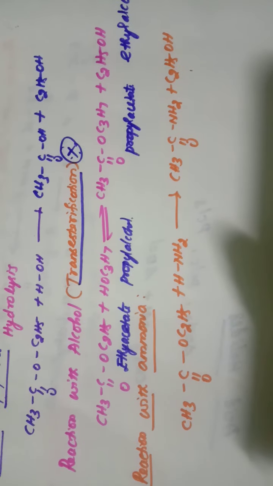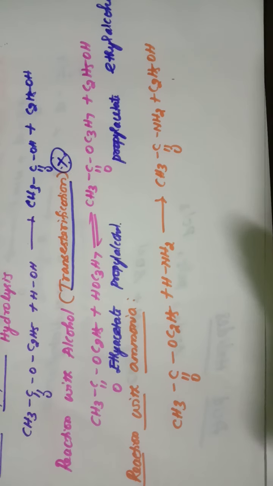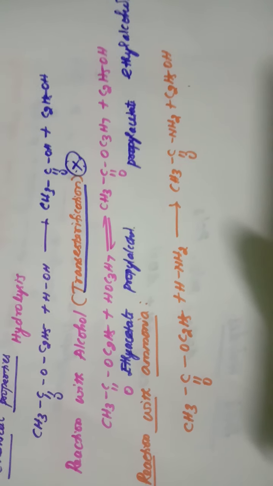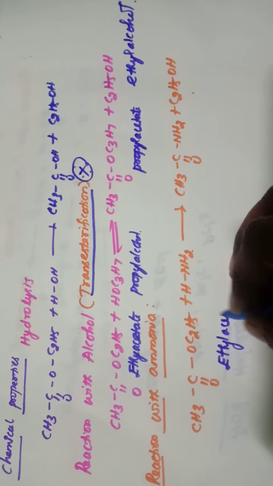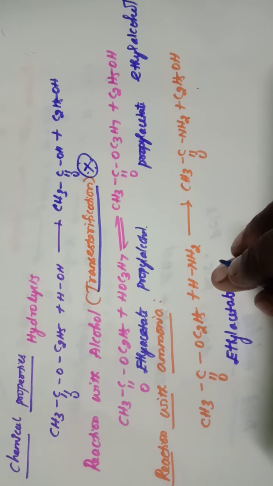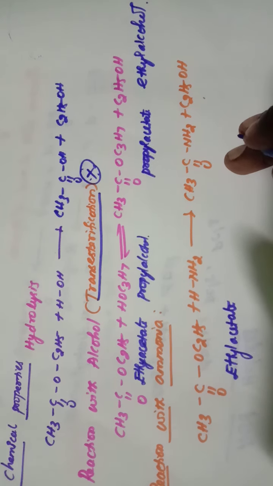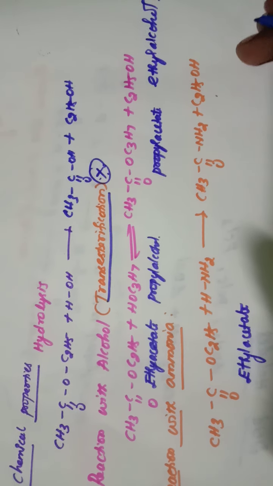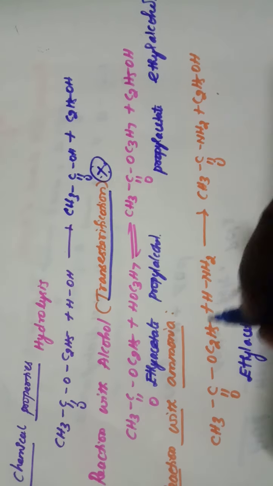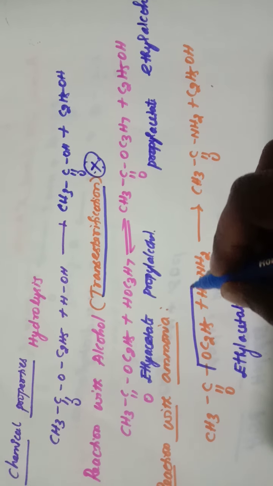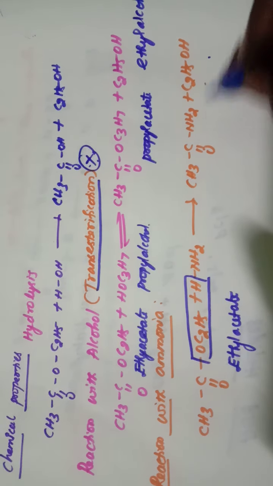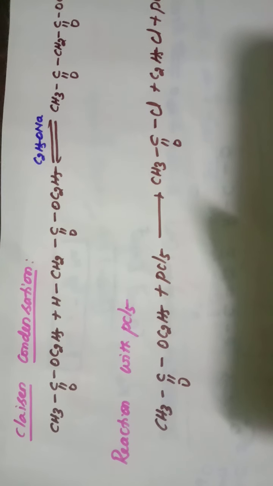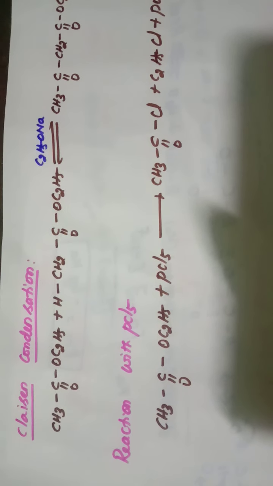Next one is reaction with ammonia. When ethyl acetate reacts with ammonia, it gives amide, acetamide, and also ethyl alcohol. And this is removed as ethyl alcohol along with which acetamide will be obtained. Next one is Claisen condensation.